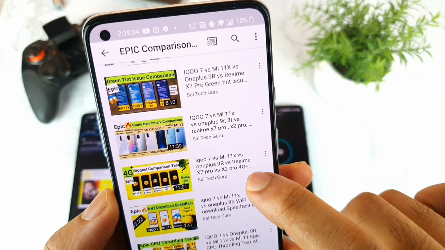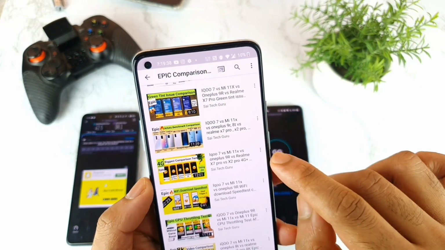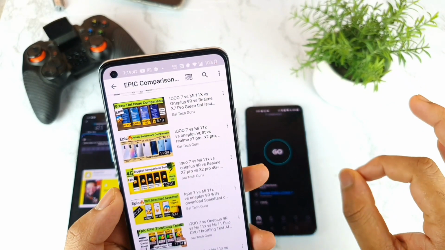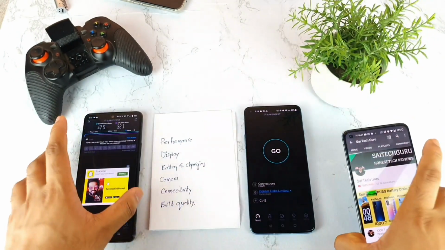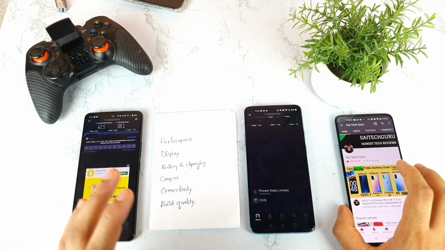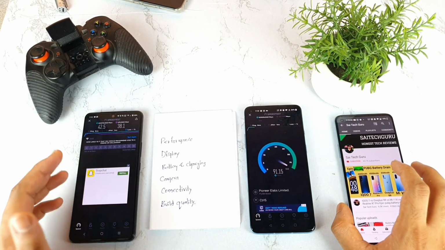So as you can see, try to check this video. Just because of this IQ7, I started to test in each and every smartphone I'm having. In every other phone I did get the 4G Plus, except in the IQ7 device. I'm not saying there's some problem with the IQ7 model completely, just some problem with only a few of the units, which a lot of other users are also complaining about. A few users are getting the 4G Plus and a few are not getting it.